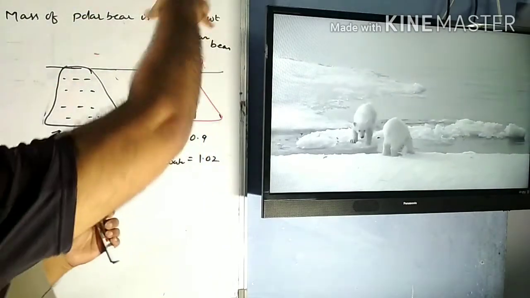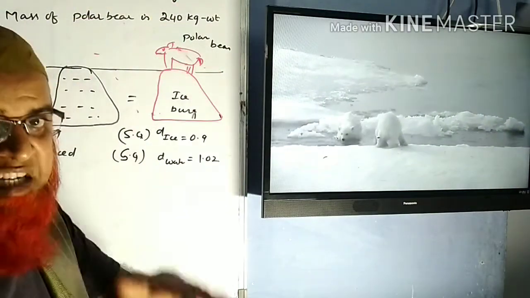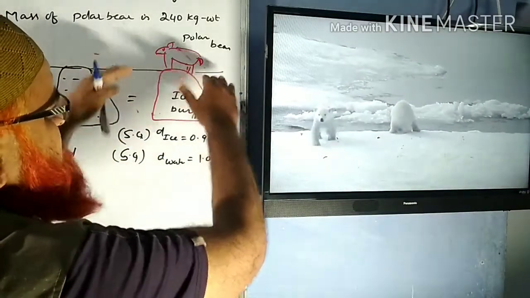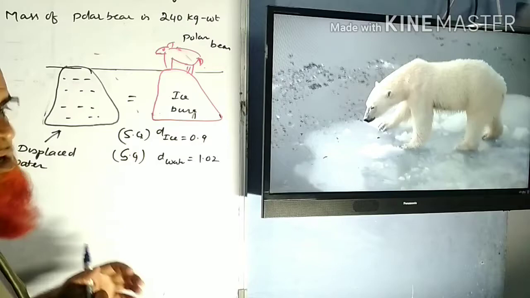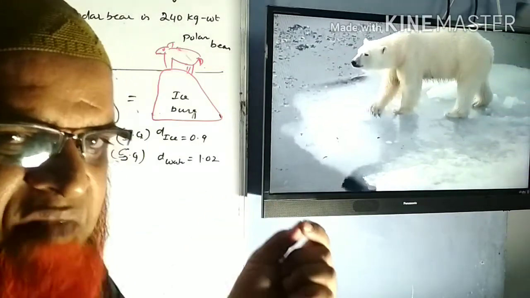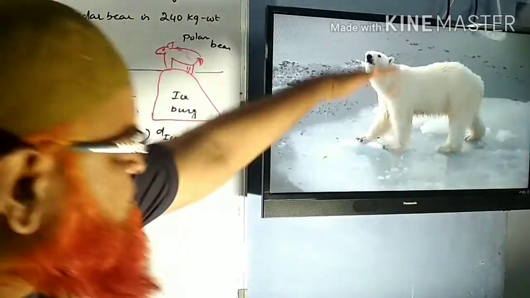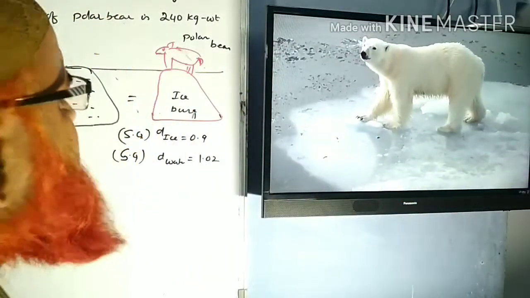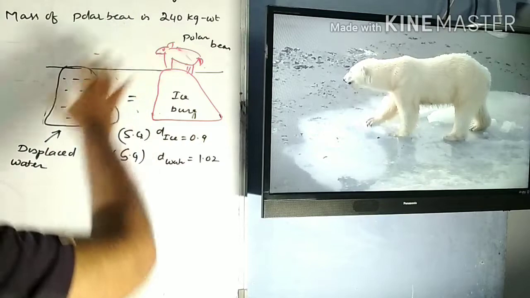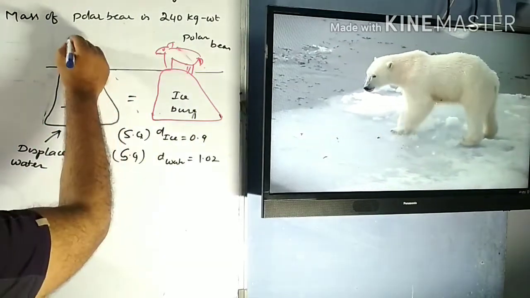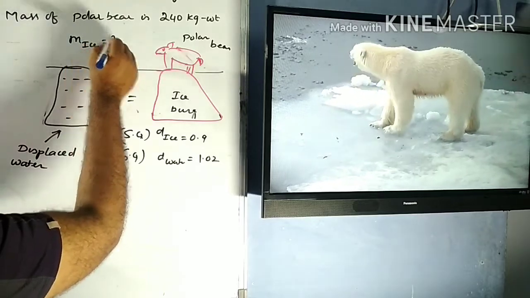When a polar bear is sitting on the iceberg, it is said that the iceberg is immersed. Not even a small part of the iceberg is rising. The iceberg is completely immersed because the polar bear is standing on it. If it is completely immersed, how can you find out the mass of the iceberg here? What is our aim now? You have to find out the mass of the ice.